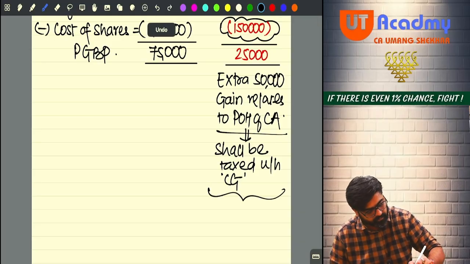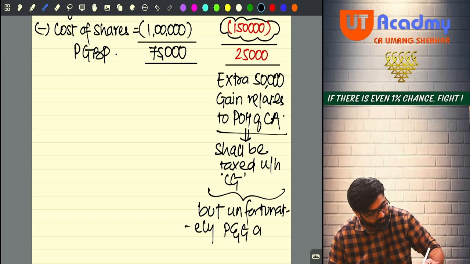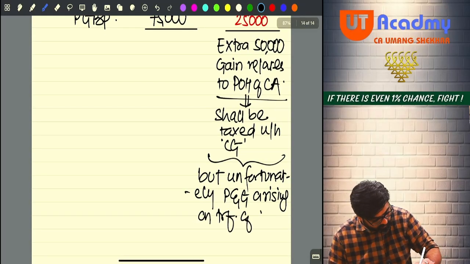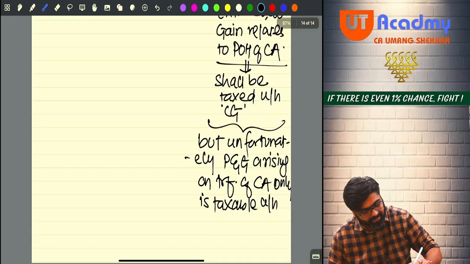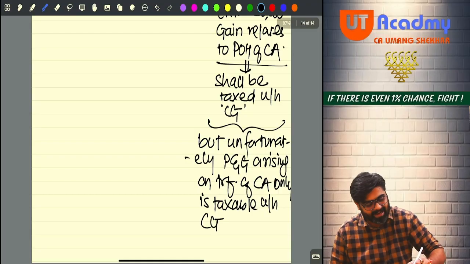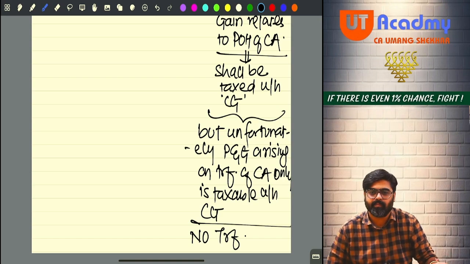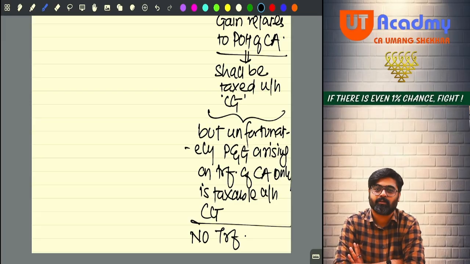But unfortunately, profit and gain arising on transfer of a capital asset only is taxable under the head capital gain, and since no transfer is done by me because the asset still remains with me, this 50,000 cannot be taxed under capital gain also.